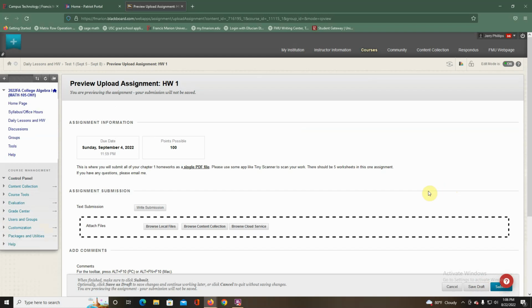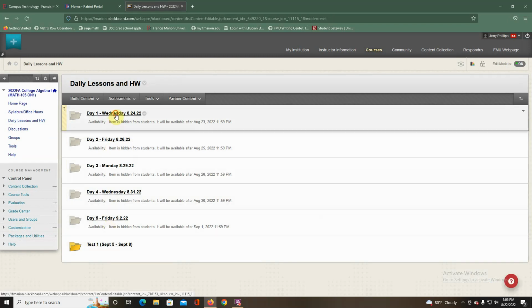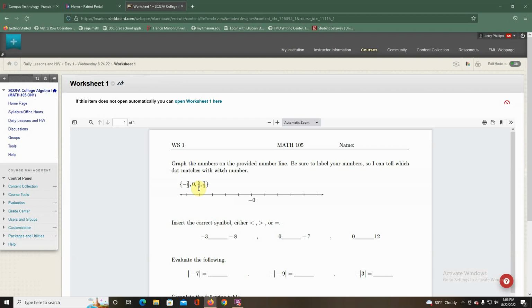Okay? Now, most of these will be graded. Listen very carefully to this. Some of them I will grade for correctness, but some of them I will just look at for completion or ideas to see if you grasp the idea. And if you're really, really way off, I will email you and say, hey, it looks like you're not quite understanding this concept. But a lot of that will be on you because I will actually post answer keys to all these worksheets for each day's worksheet. I will post an answer key near the test time for you to look over. And if you're not understanding something, make sure you reach out and contact me so that we know there's no misconnect between what you're learning and what's going to be on the test.